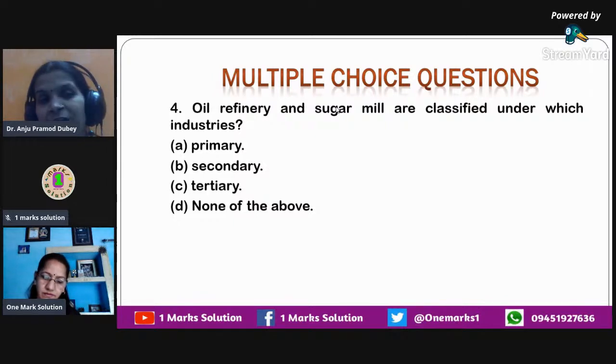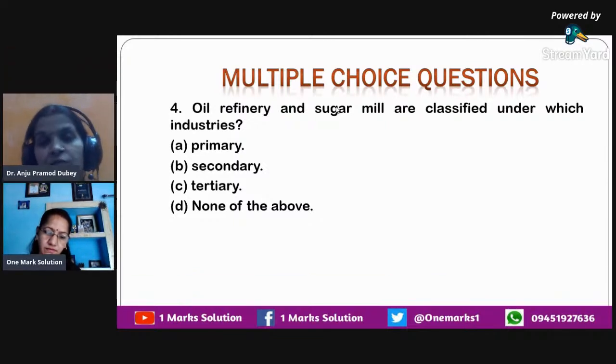And oil refinery, as you get oil in crude form, and then that crude oil gets to be refined. So extracting crude oil is a part of primary industry. However, when we go for refining it, or when we go for a sugar mill, they are a part of your secondary industries. So the correct answer over here that you have to select is secondary industry.